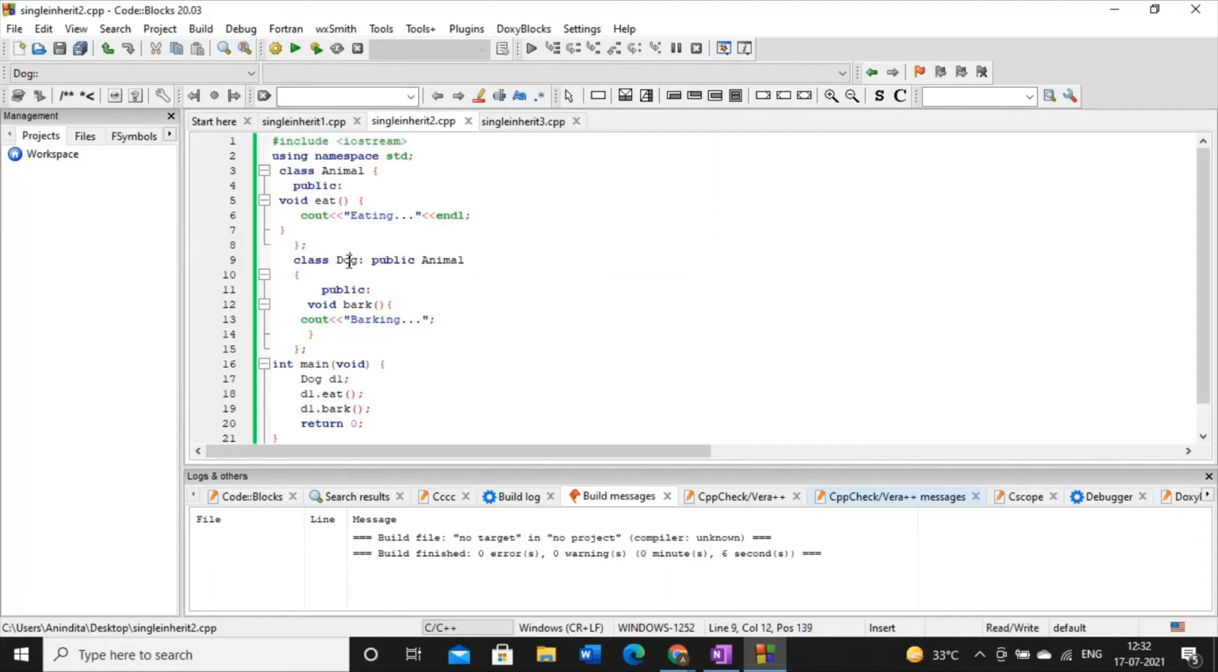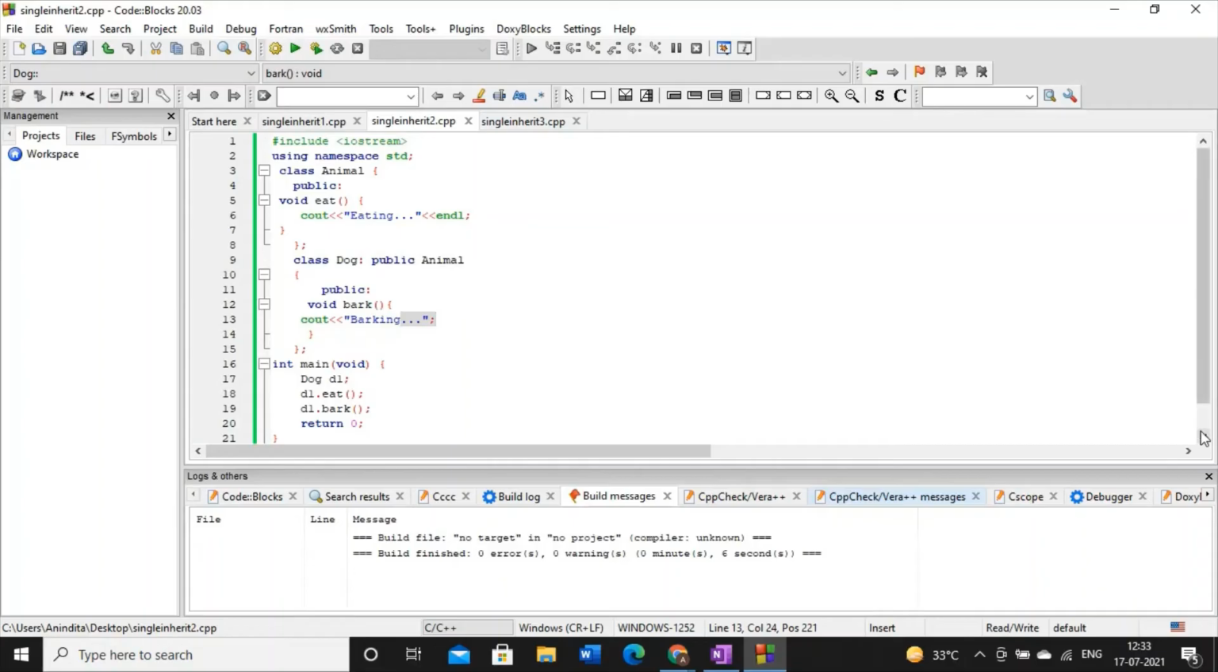And now we have one subclass. The name of the subclass is dog. And we are accessing the superclass, and here again the access specifier of the superclass is public. So class dog, which is a subclass, colon, means inheriting the property of the superclass animal. And what is the property over here? This method. Now again, like the previous example, this subclass also has its own method. The name of this method is bark, and again this method has no return type. So I am just writing cout here.